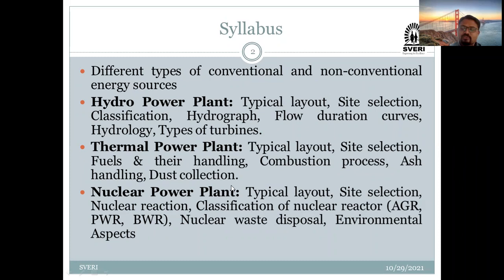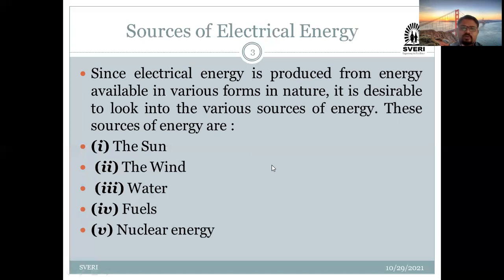Okay, so we will start our chapter number second. Very important part is nothing but the source of electrical energy. As all our things are related to electrical energy, which is the basic source related to electrical energy? Since electrical energy is going to be produced from energy which is available in various forms in the nature.